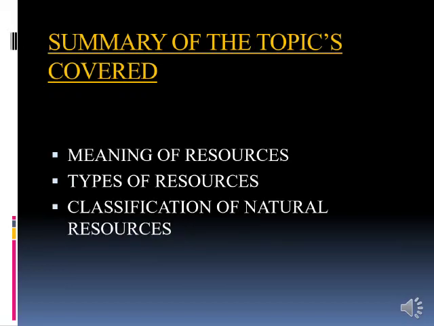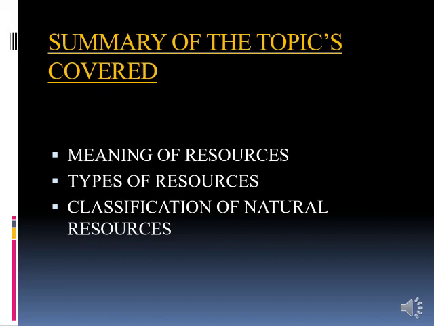Let us quickly summarize what we have learned today. The meaning of resources: anything that can be used to satisfy a need is called a resource. The best examples are water, electricity, mobile phones, etc. Now let us go to the next one, that is the types of resources. There are different types of resources we have already learned.